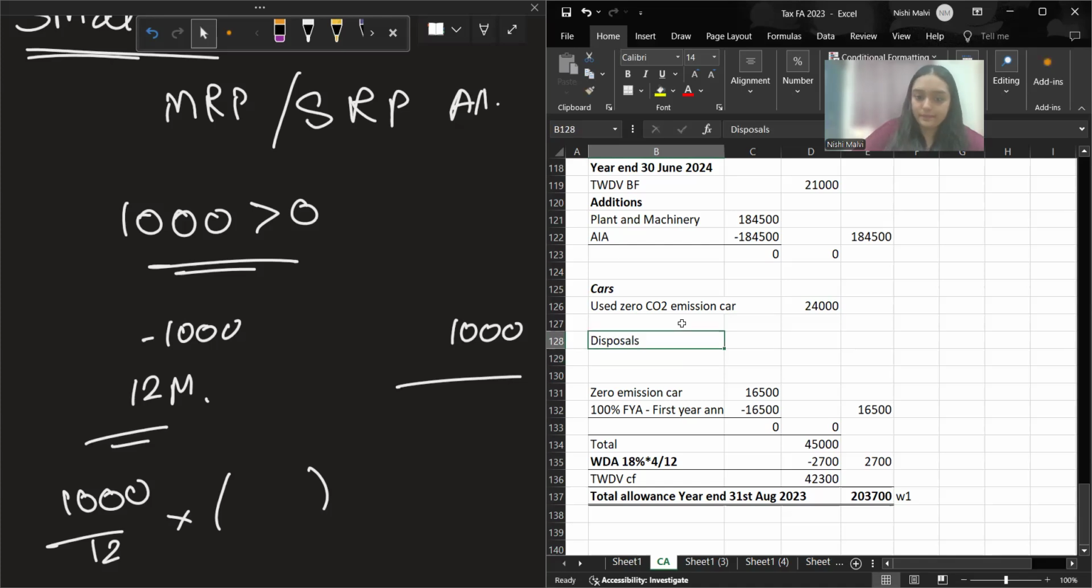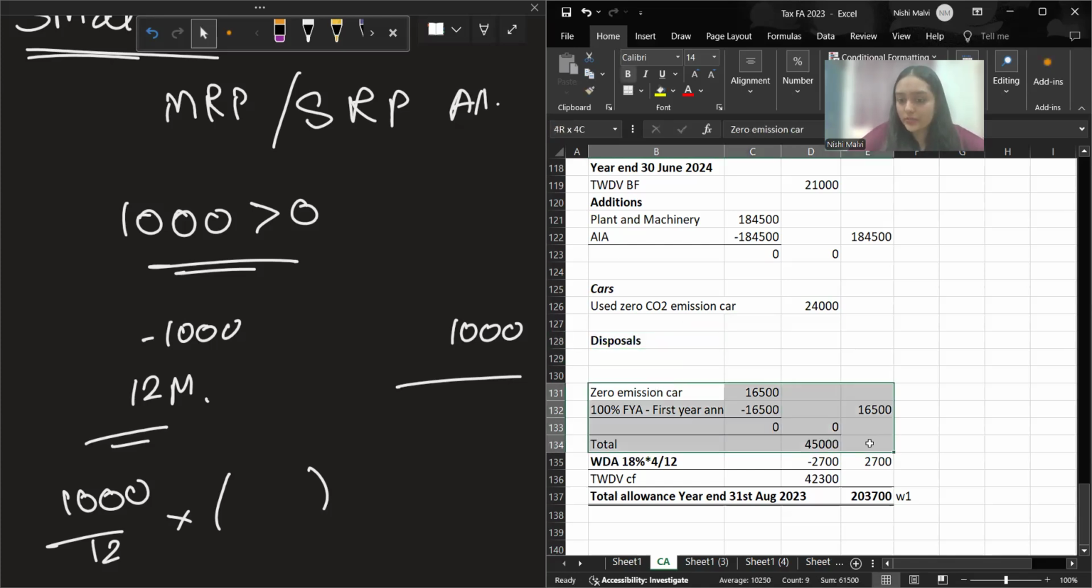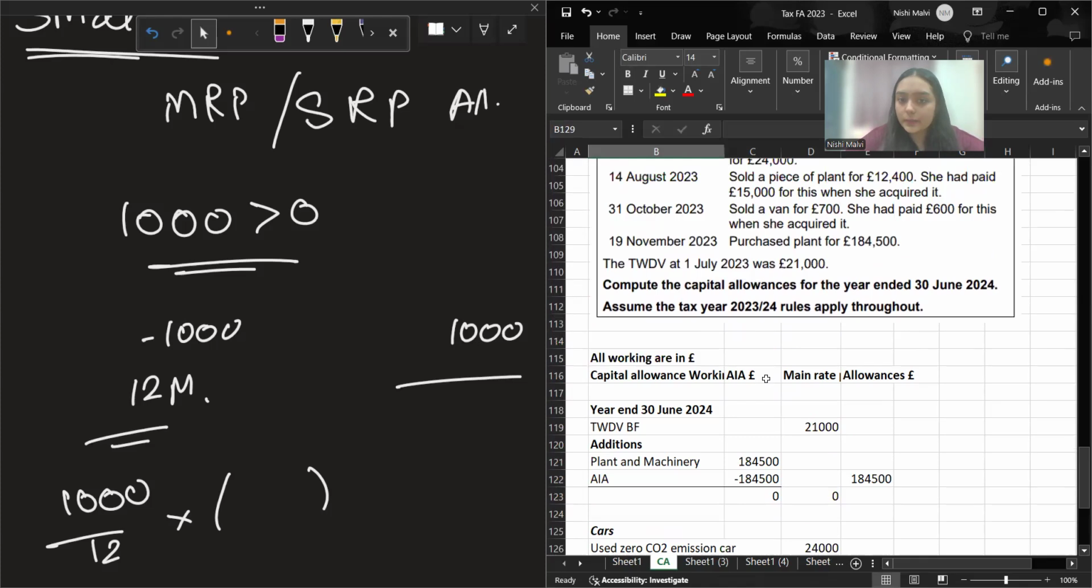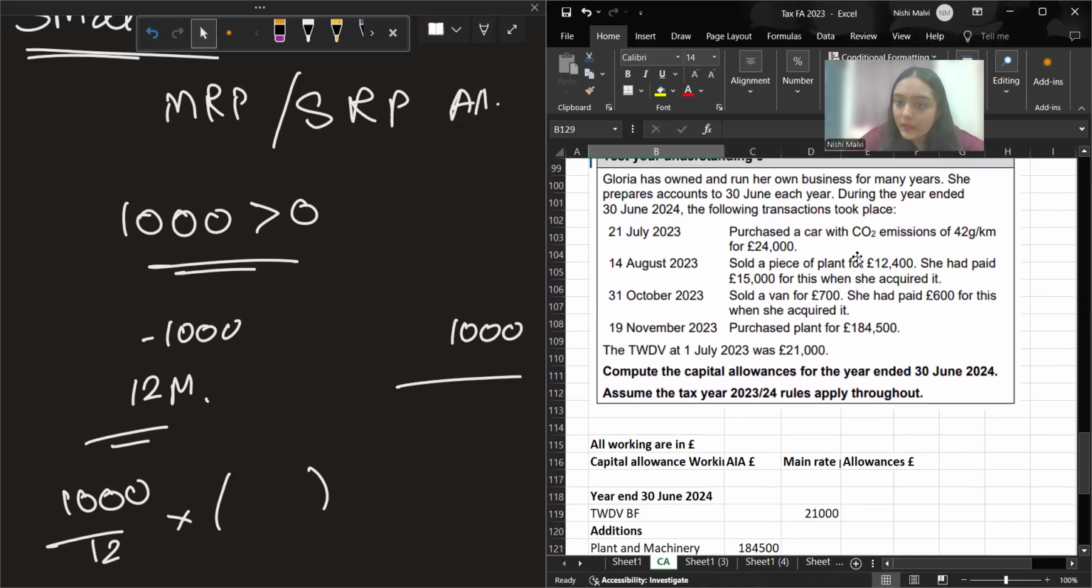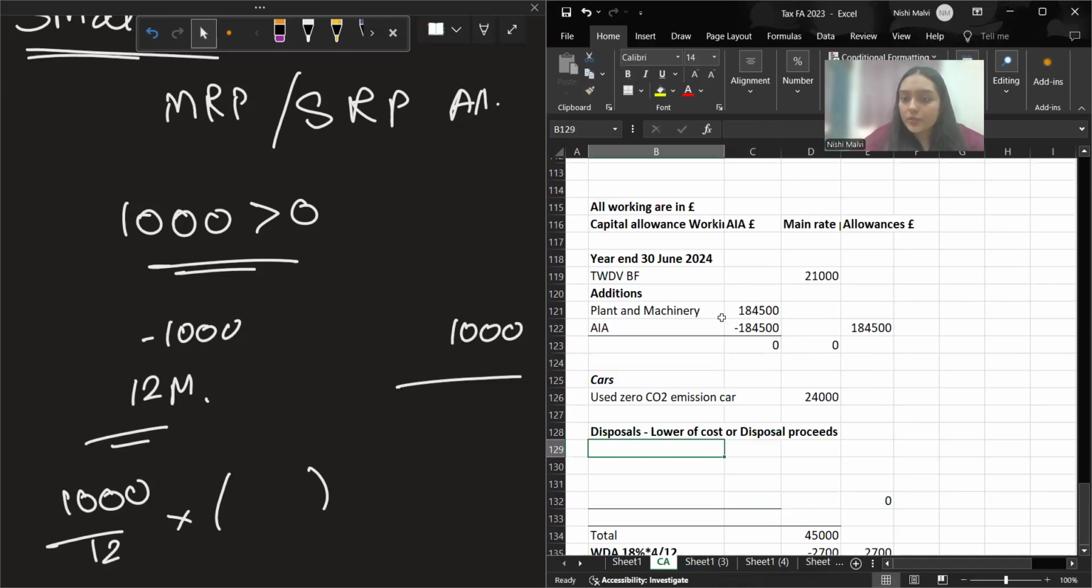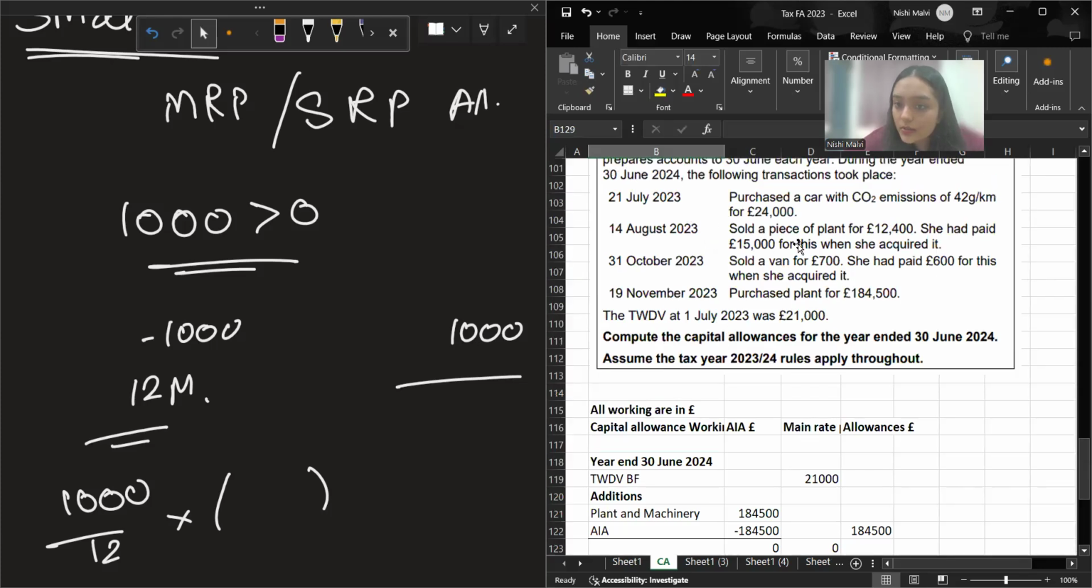Disposals column. And whatever disposals we need, I'll do it here. So first of all, I disposed of a plant. Disposal will be considered at the lower of cost or disposal proceeds. I'll write here only, so you don't get confused. Lower of cost or disposal proceeds. So what is the cost of your plant and machinery?